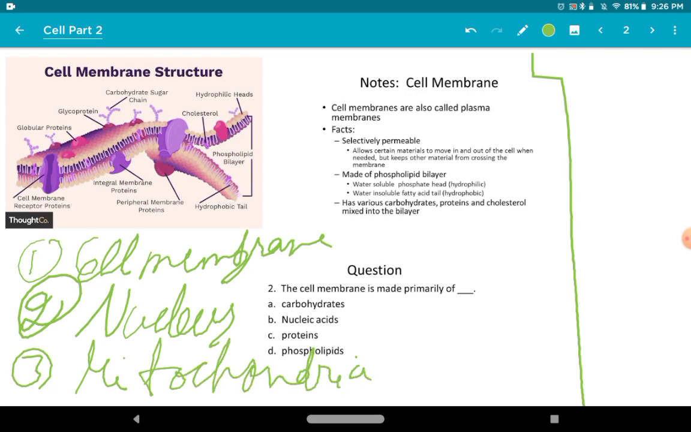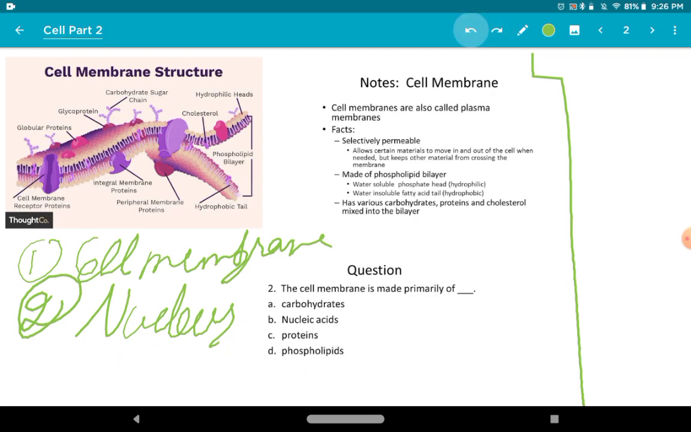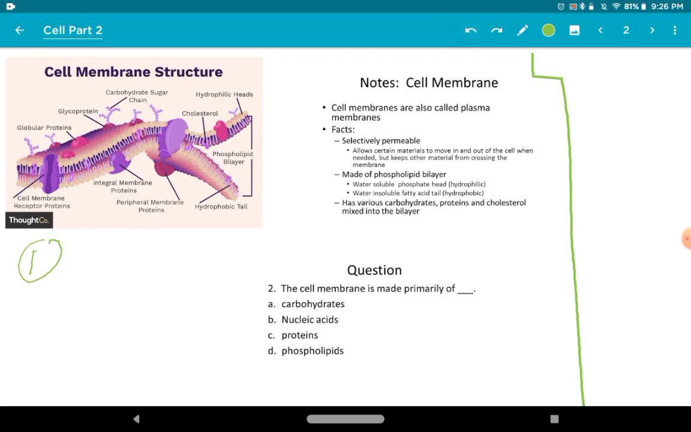So let's discuss the cell membrane. What is a cell membrane? Let me give you an example. The cell membrane is the protective covering of the cell which protects the cell from outside things, like if there is a bacteria, the cell membrane protects it.